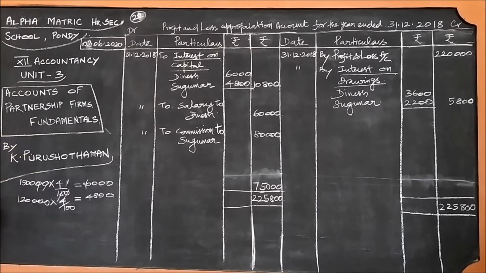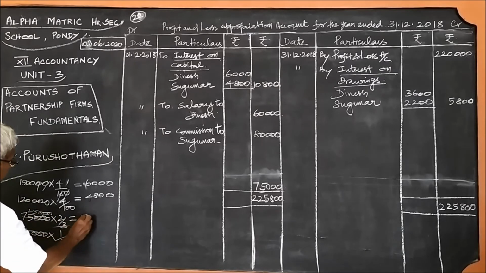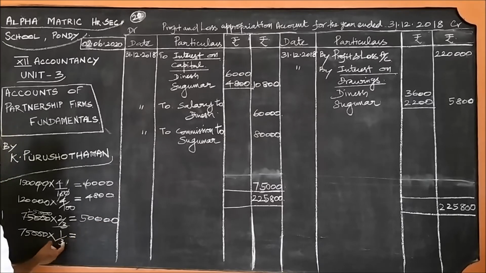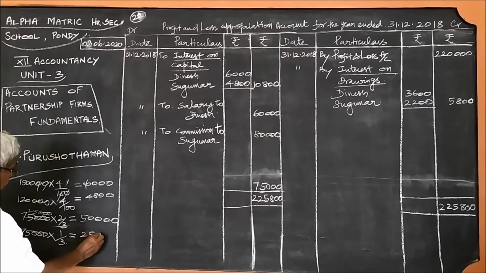So 75,000 into 2 by 3, and 75,000 into 1 by 3. If you simplify, you get 25,000. 2 times 25,000 is 50,000, and 1 time 25,000.